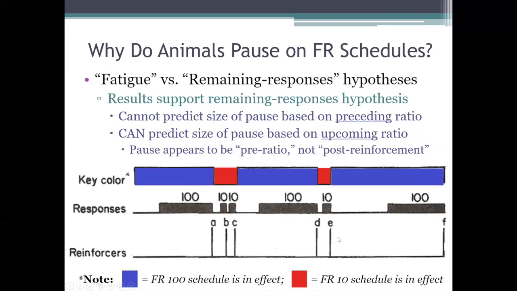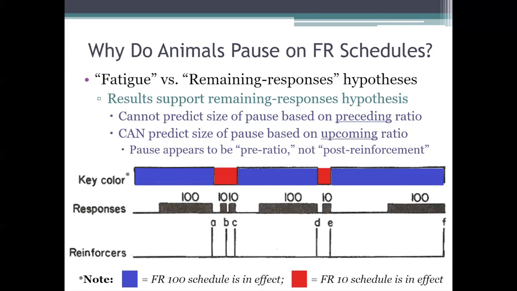Furthermore, at points C and E, the animal has just completed these short 10 response ratios, right? So if the fatigue hypothesis is correct, if animals pause because performing the response has made them tired, then we should see short pauses at points C and E, because again, the animal has just completed these short ratios at those two points. But again, that's not what happens. The pauses that we see there are quite long. So again, the length of the pause does not seem to depend on the size of the just completed ratio, which casts serious doubt on the fatigue hypothesis.